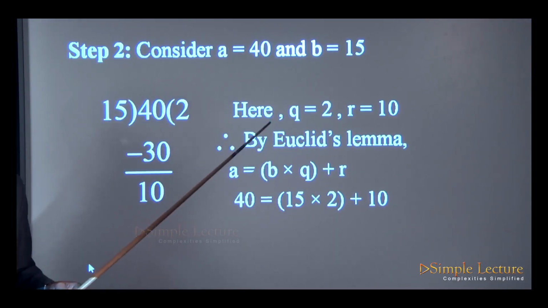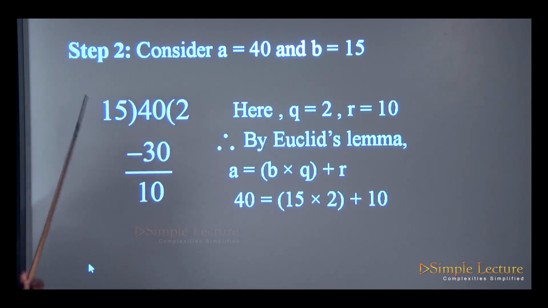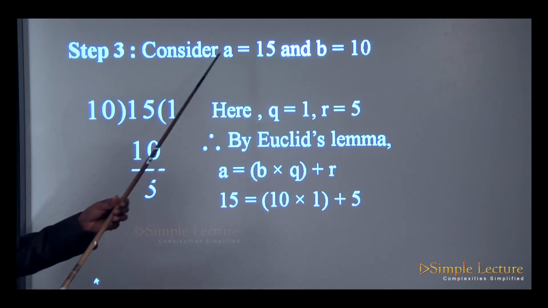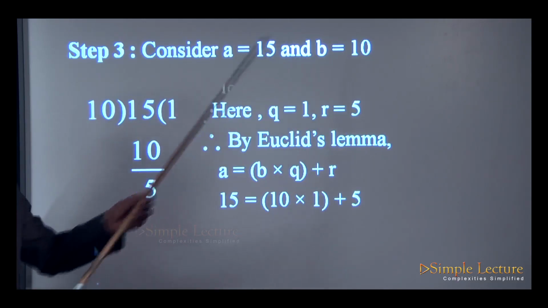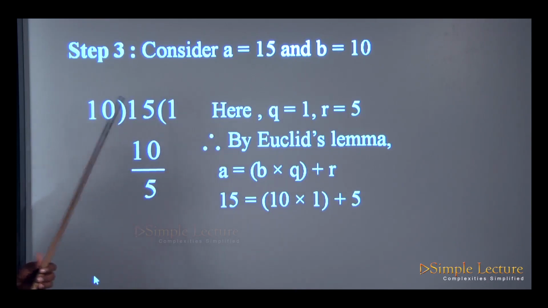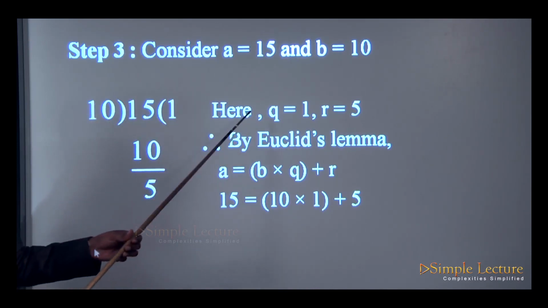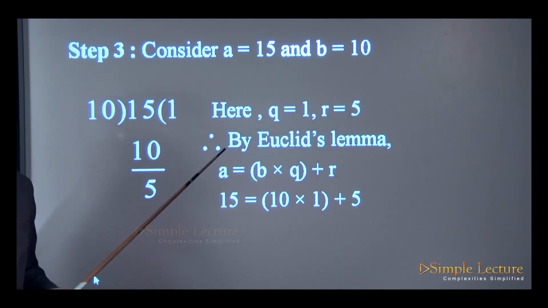Now let us go to the next step. In the next step, make 15 the dividend and 10 the divisor. So consider A is equal to 15 and B is equal to 10. When 15 is divided by 10, 10 ones are 10 and 5 is the remainder. Therefore, Q is 1 and R is 5.